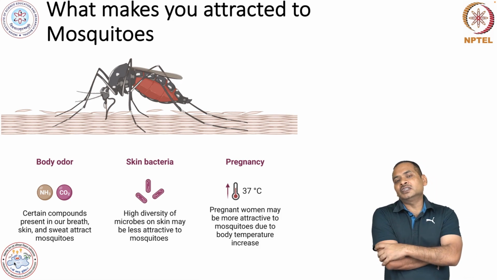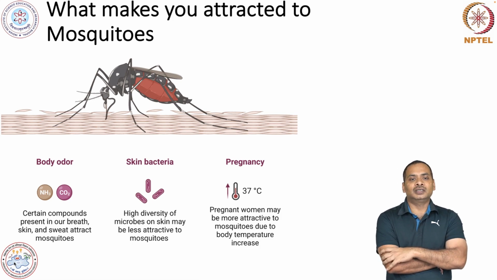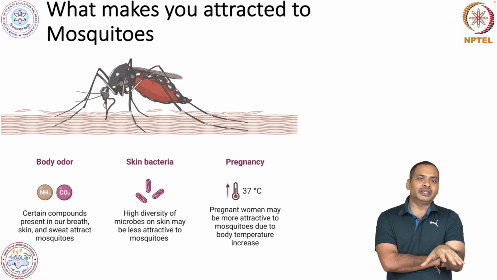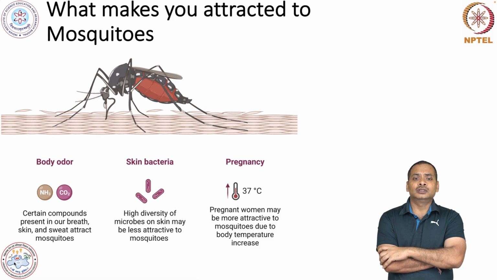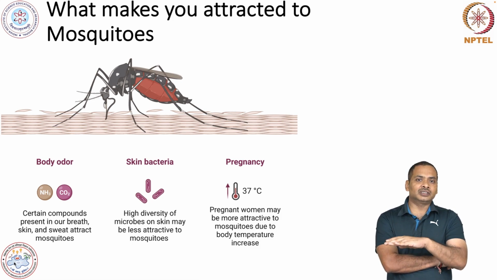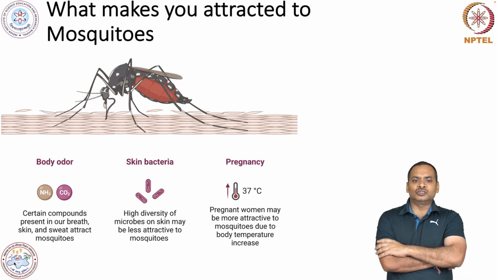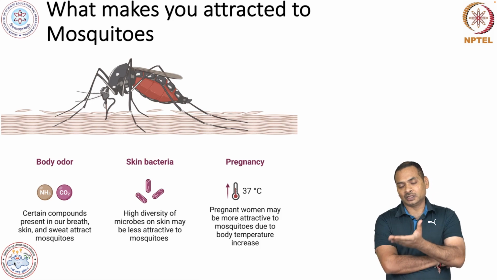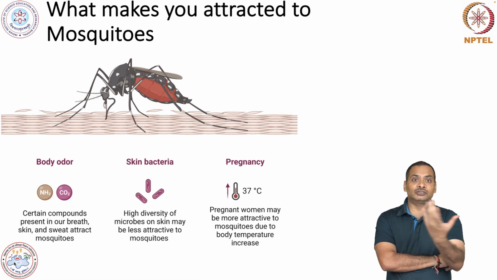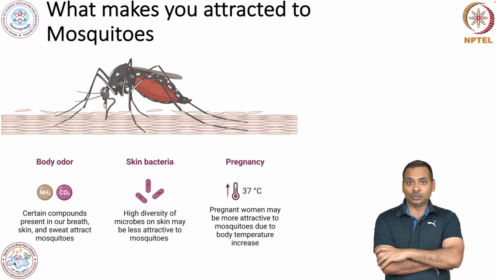But body temperature is another important thing. They sense body temperature, and then they are attracted and bite in order to take the blood meal. This is quite prominent in the case of pregnant women. In general their body temperature is a little elevated, and these pregnant women may be more attractive to mosquitoes due to this elevated temperature. That is why mosquitoes are attracted towards the human host.